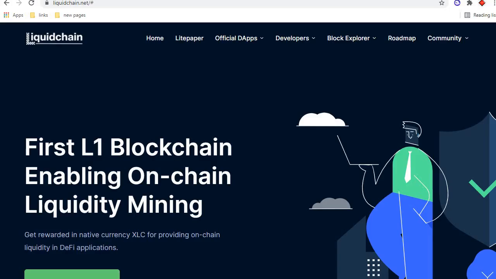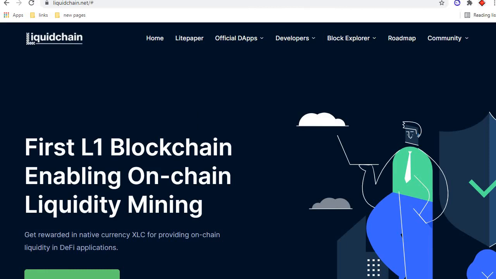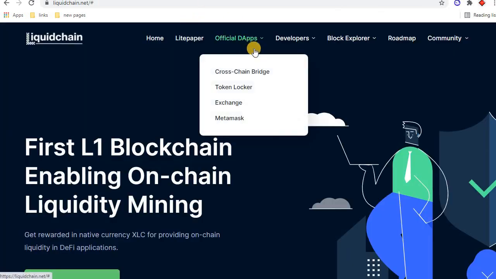Today we are discussing the Liquid Chain blockchain. This is the main website of Liquid Chain, the first L1 blockchain enabling on-chain liquidity and mining. When you click on the light paper, this is the light paper. You can read all the details about the project in this light paper, and these are other products.